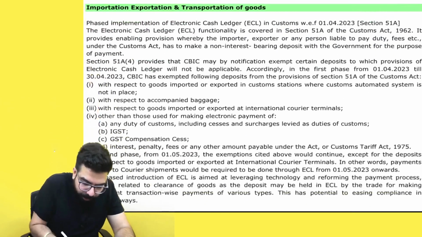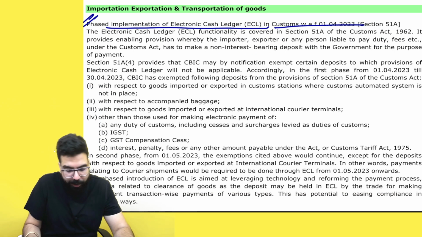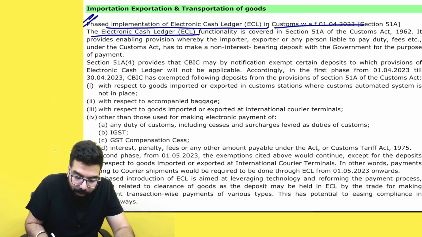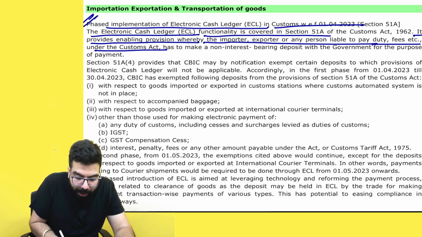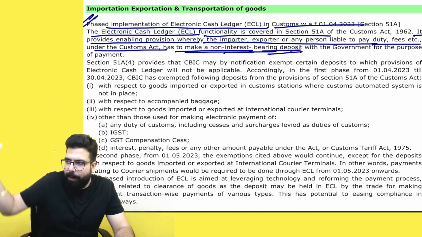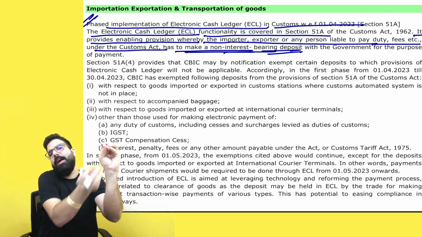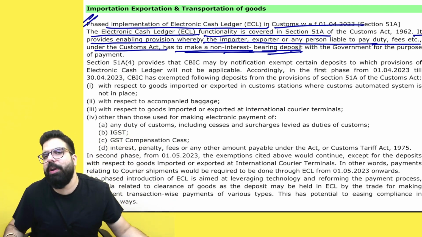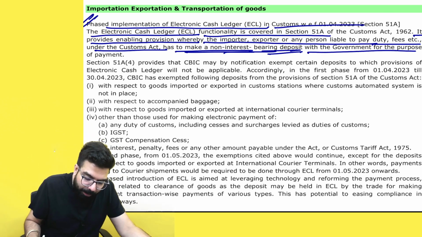Phased implementation of the e-cash ledger in customs is with effect from 1st of April 2023. The electronic cash ledger functionality is covered under 51A. It provides an enabling provision whereby an importer, exporter, or a person liable to pay duty, fees, etc. under the Customs Act has to make a deposit. It is non-interest bearing, which means you make a deposit in your e-cash ledger and you don't get any interest on it. You use it to make the payment of your duty, interest, penalty, fees, or any other amount under the Customs Act, with the government for the purpose of payment.